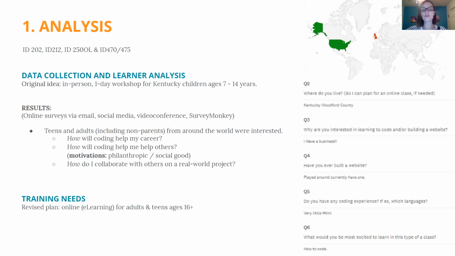And actually what I'm hearing from parents is that they would not be willing to pay for their teenagers to take a coding course unless it included collaboration and group work. So that was really interesting to see. So I decided to revise my training needs.